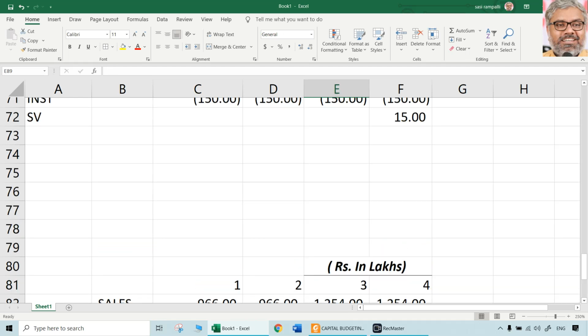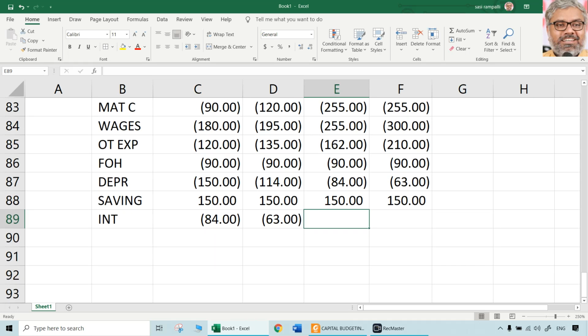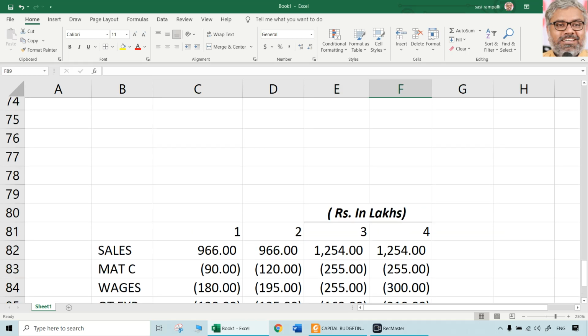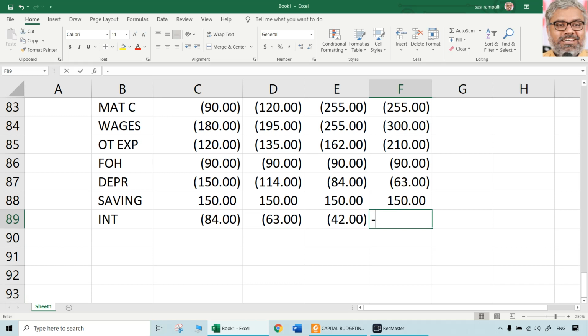What about third year? Again, what is the outstanding amount? Principal amount 600 minus 300, already 300 paid. Remaining on that, 14% is 42 lakhs will be the interest. Then at the end of fourth year, already 600 minus 450 would have been paid. Only 150 lakhs is still remaining. On that 14% means 21 lakhs will be the interest.